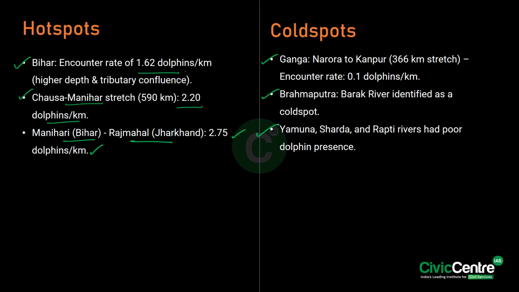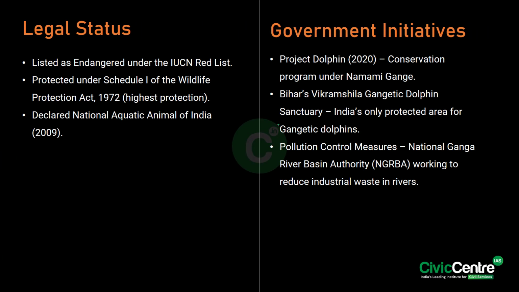Right. Now, what is the legal status with respect to it? See, these dolphins are listed as endangered under the IUCN Red List. Furthermore, they are protected under Schedule 1 of the Wildlife Protection Act of 1972, providing them the highest protection. And most importantly, you have to know that this was declared the National Aquatic Animal of India in the year 2009. And these are the different government initiatives taken with respect to the conservation of the Gangetic and Indus riverine dolphins.